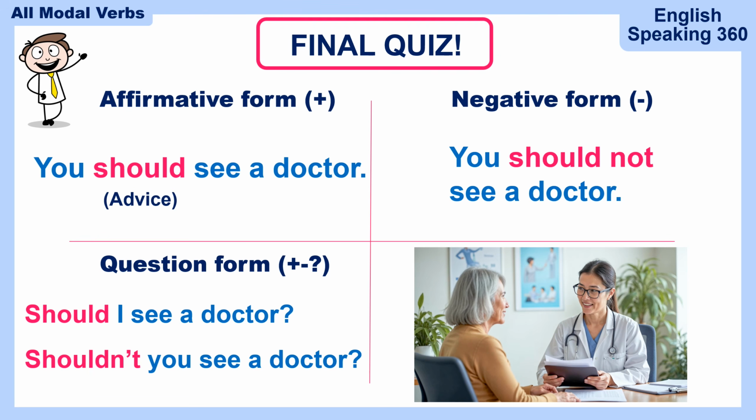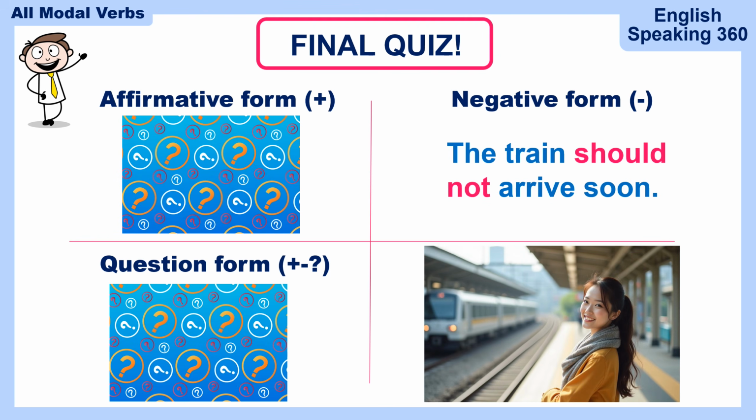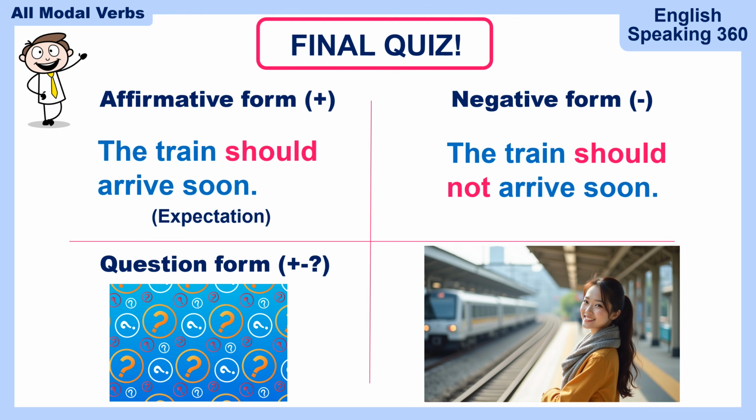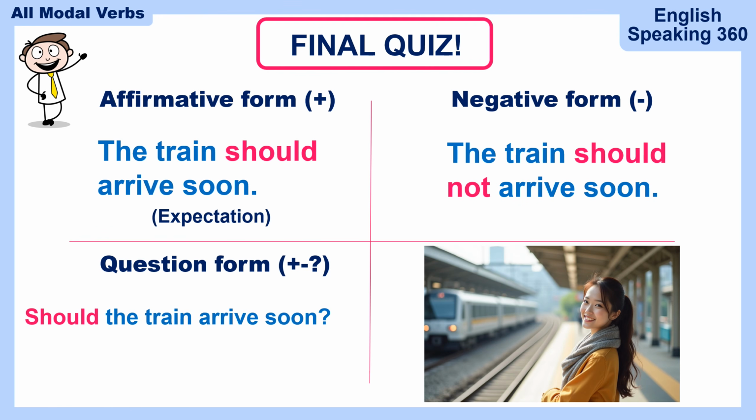You should be there. The train should not arrive soon. The train shouldn't arrive soon. Affirmative form? The train should arrive soon. I expect the train to arrive soon. What's the question form? Should the train arrive soon? Should it arrive soon? Or shouldn't the train arrive soon? Shouldn't it arrive soon? It's not here yet and I'm a little bit worried. I'm a little bit surprised that the train is not here yet. Shouldn't the train arrive soon?